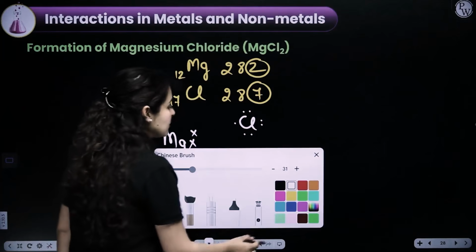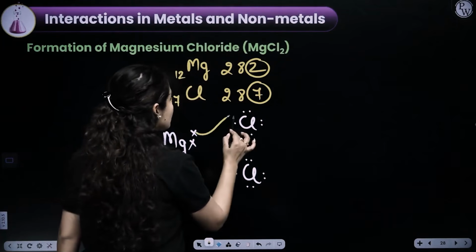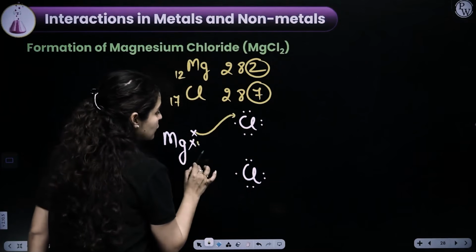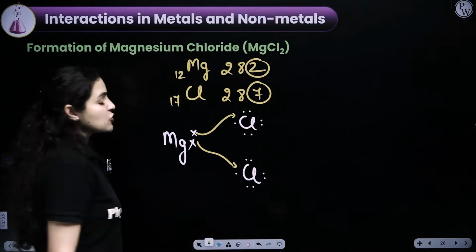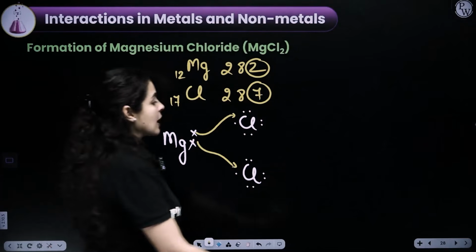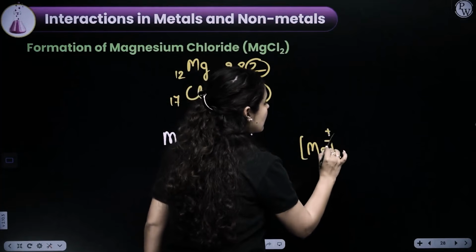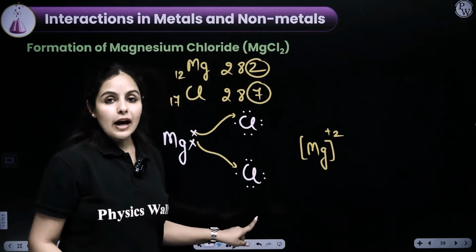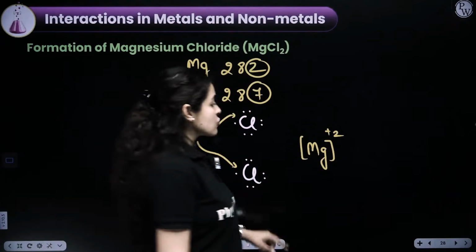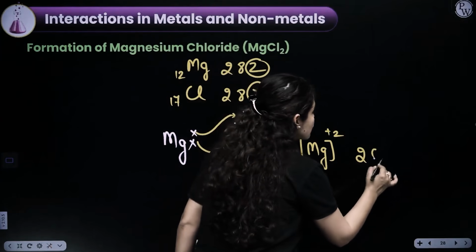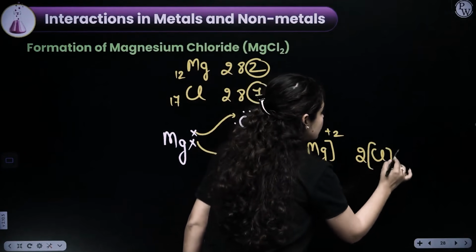So what will happen? Magnesium has to lose 1 electron. 1 electron would be transferred to one of the chlorine. The other electron would be transferred to the other chlorine atom. Overall, magnesium has lost 2 electrons. And there are 2 chlorine atoms with 1 electron each. So can I write 2Cl 1 minus?